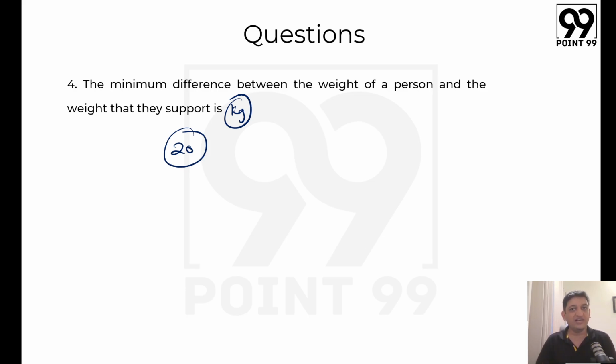This set was not a very difficult set. This was something that you could have managed during the test in roughly 7 or 8 minutes, and this should have been a very rewarding set.